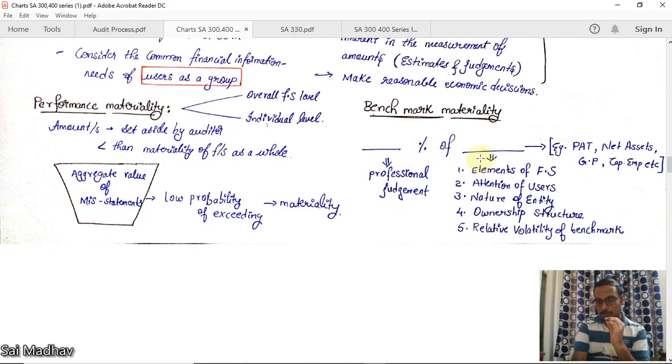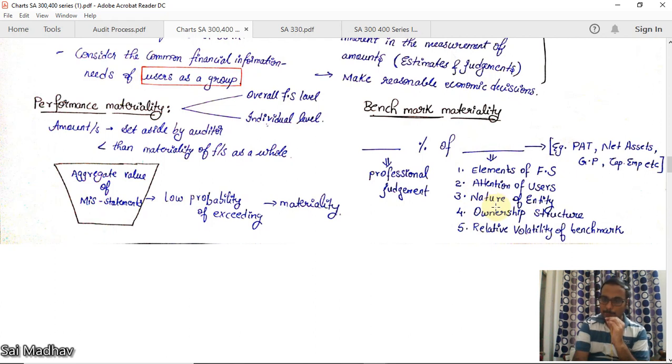Now, what is this? Here you will be taking elements of the financial statements. Elements means PAT, net assets, gross profit, net profit, capital employed, whatever it is. Now, attention of users. You should consider the users, because who is using the financial statements? According to them, you have to choose. For some, gross profit may be important. For some, net profit may be important. For bankers, net assets may be important. Like that.